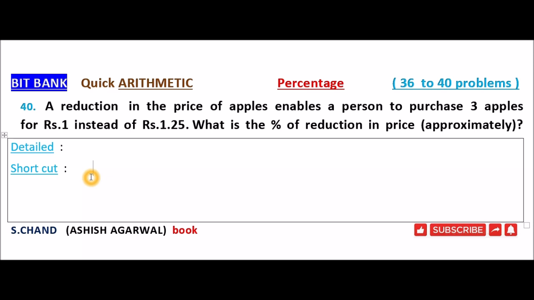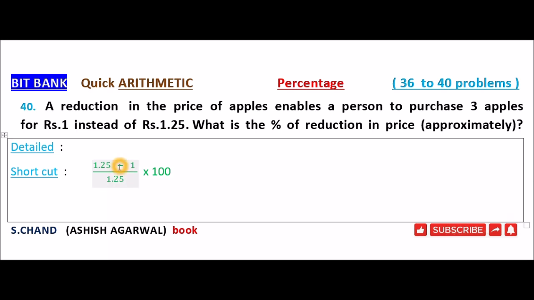Now directly I am telling the shortcut. The percentage of reduction in price approximately is equal to 1 rupee 25 paisa minus 1 divided by 1 rupee 25 paisa into 100. The formula is the difference between the actual price and reduced price divided by the actual price into 100.